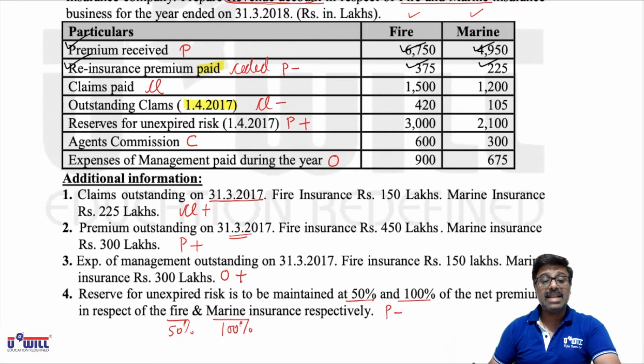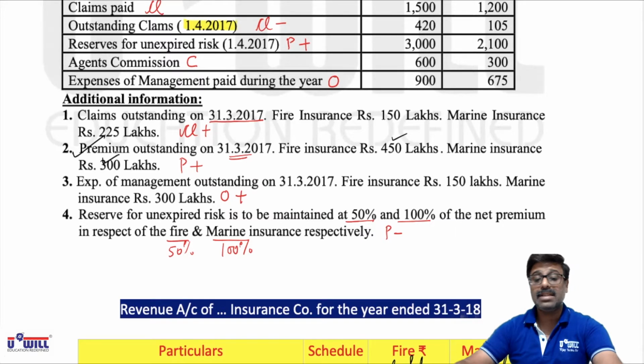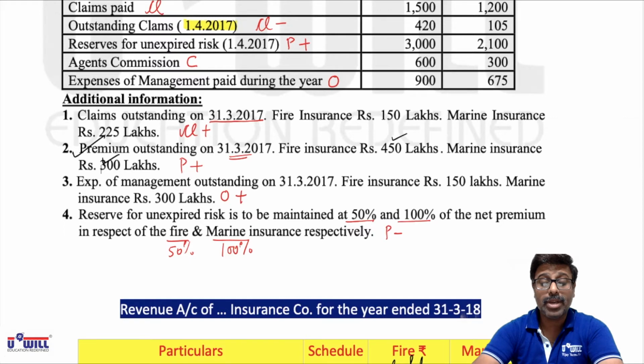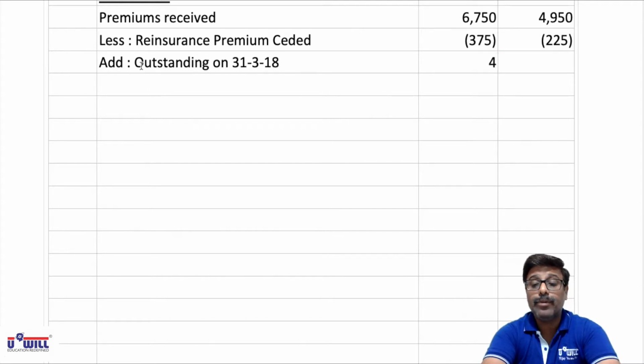So we record this after adjustment 2. Look at adjustment 2. Outstanding premium on 31/3/17 we have to add, 450 lakhs and 300 lakhs. First we will record this. So we write down add outstanding on 31/3/17, 450 lakhs and 300 lakhs.